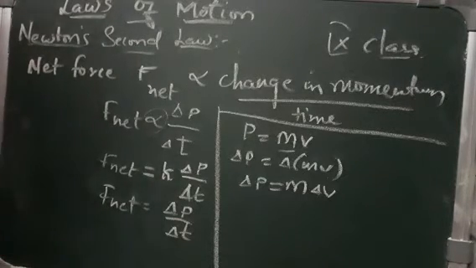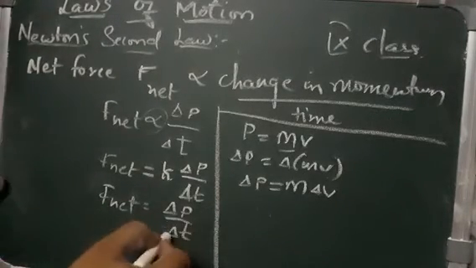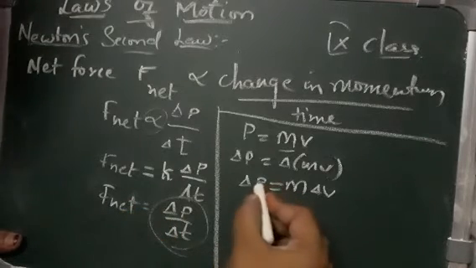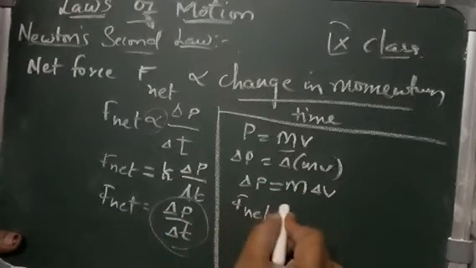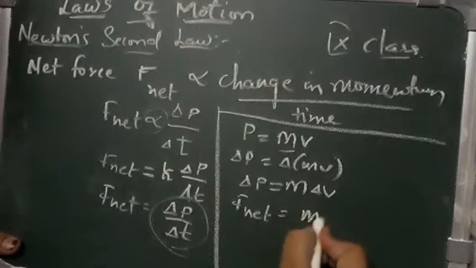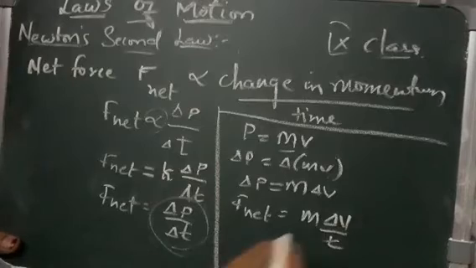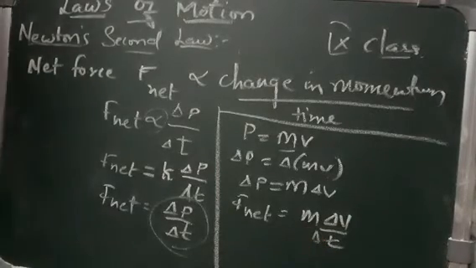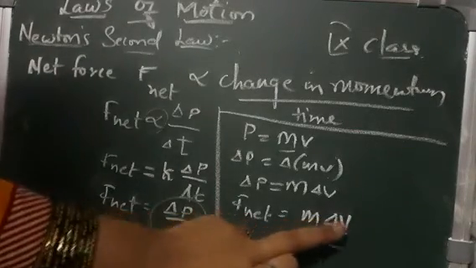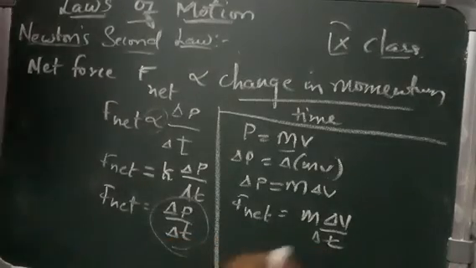Then on substituting, what do we have? On substituting it into this equation, we have F net is equal to m delta V by delta T, right? Then we know that delta V by delta T is nothing but acceleration.